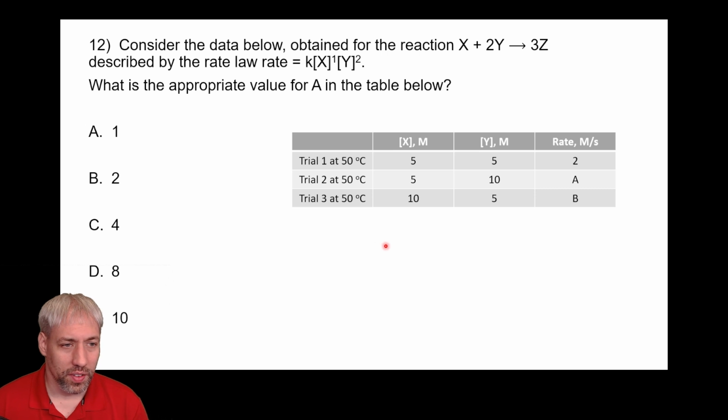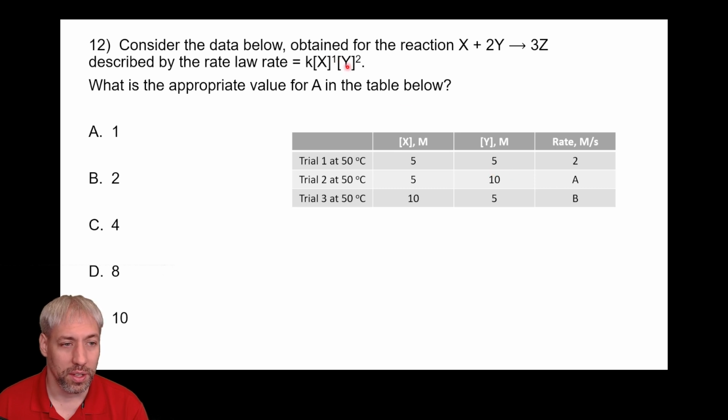All right, so we're going the reverse direction. We have a rate law. We have our answer. We know how this reaction is going to unfold. It's k times x to the 1, y to the 2. What we're missing is numbers in this table. And so we have to look at a scenario. Okay, let's keep x constant. Let's change y. If y doubles in this case, what happens to the rate of the reaction?